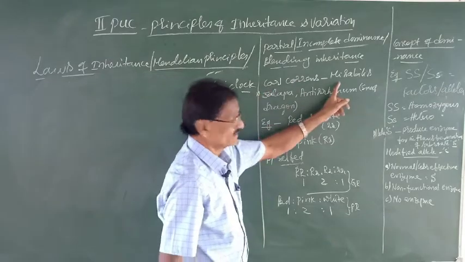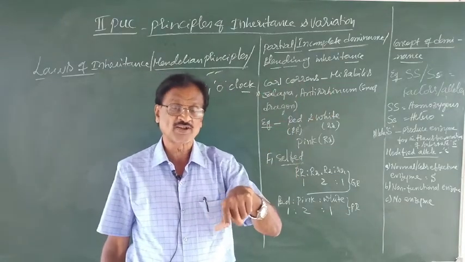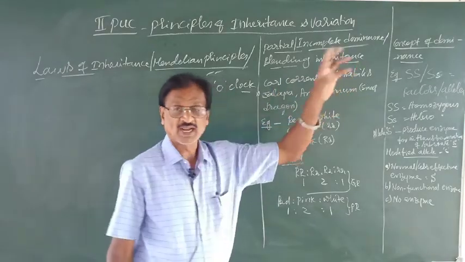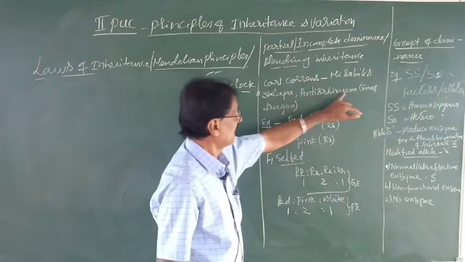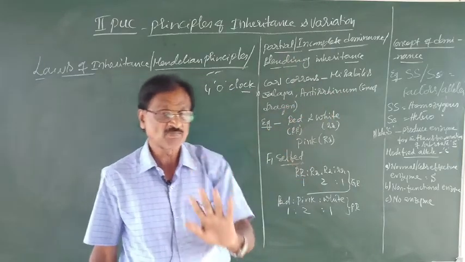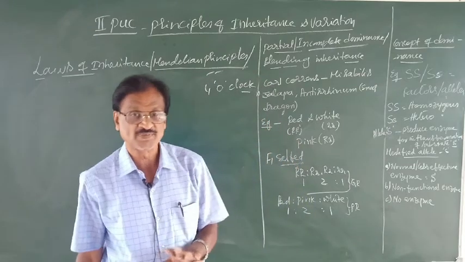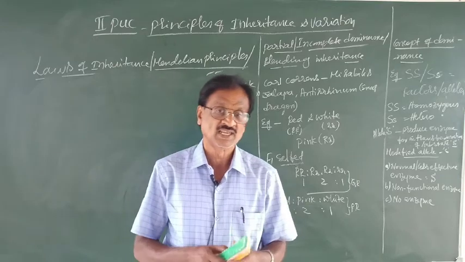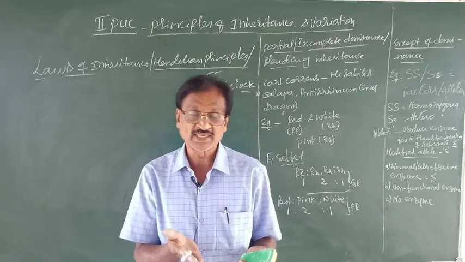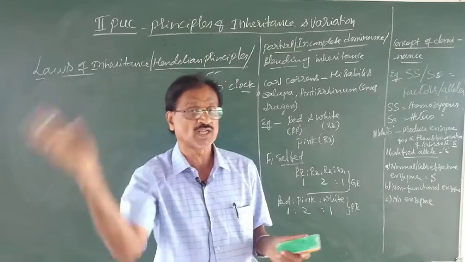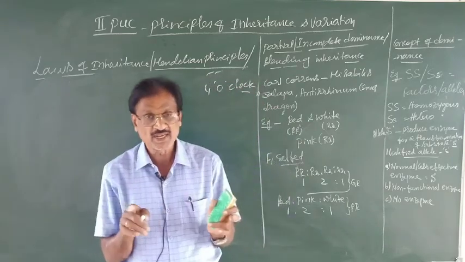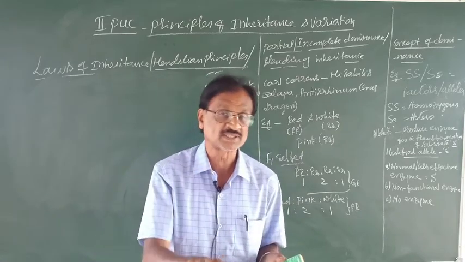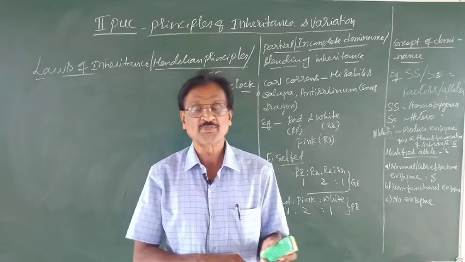Carl Correns proved partial dominance, or incomplete dominance, in the examples of Mirabilis jalapa and even in Antirrhinum. What is incomplete dominance or partial dominance? Incomplete dominance is the condition wherein a dominant character is not completely dominant over the recessive one, and thereby an intermediate character of the parents is expressed. So, that is incomplete dominance.